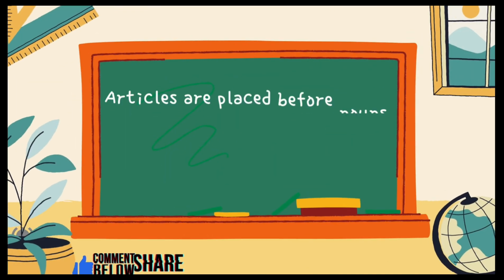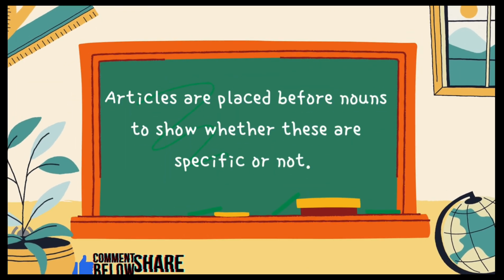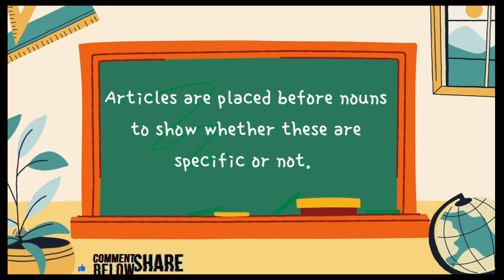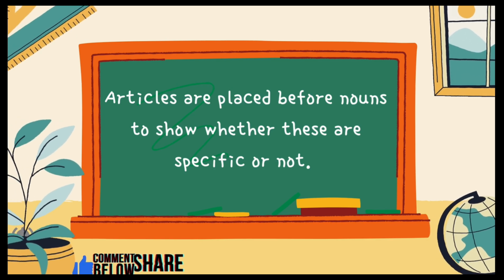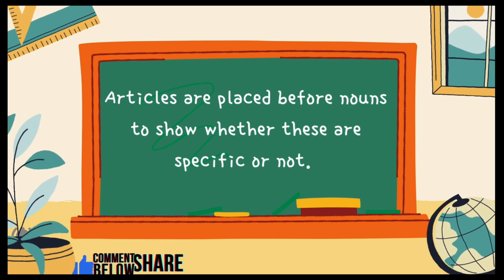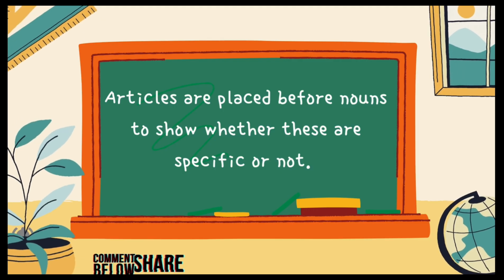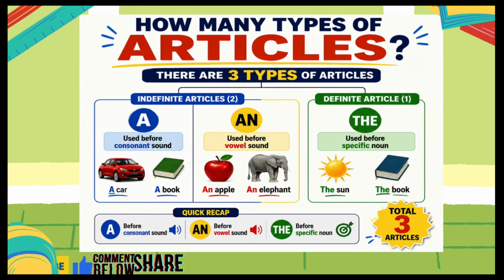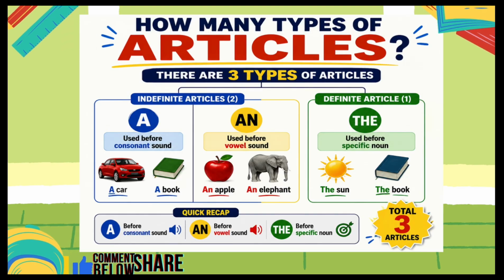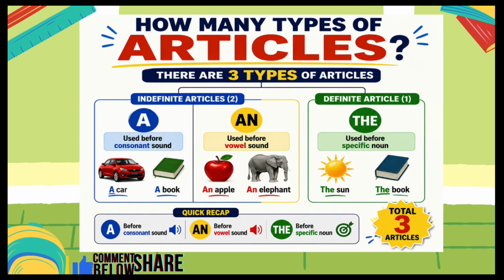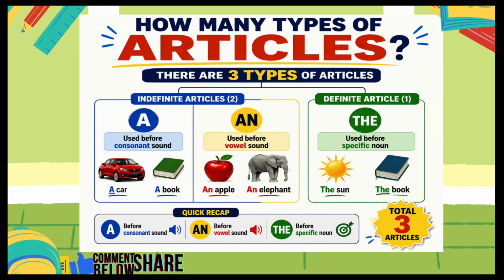So today we will learn articles. So what are articles? Articles are placed before nouns to show whether they are specific or not. So, how many types of article? There are three types of article which are classified into two categories, indefinite and definite.